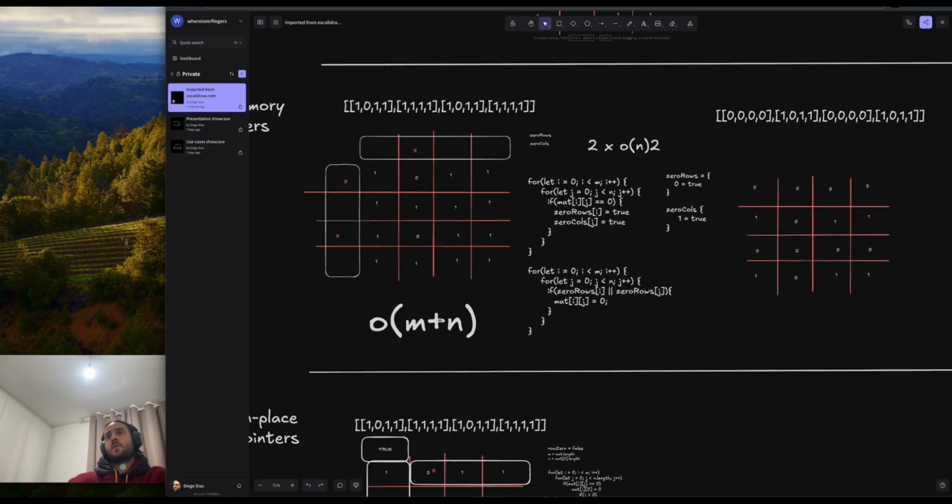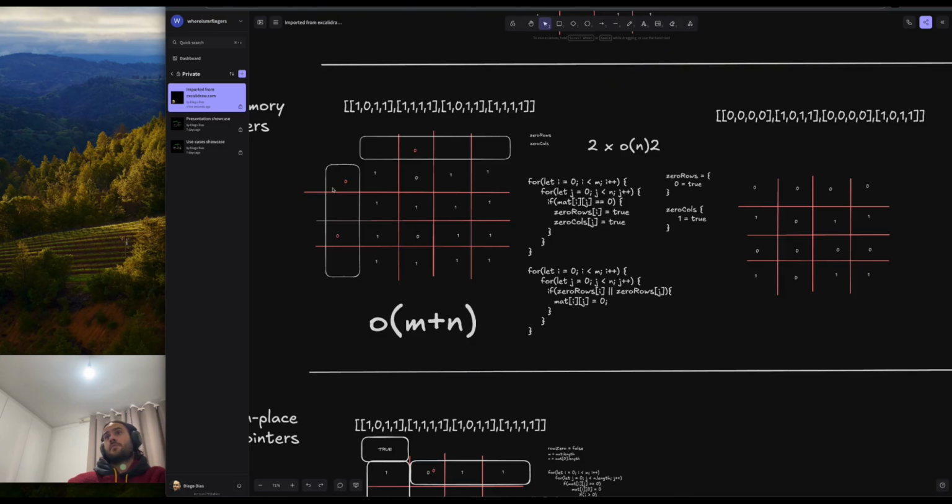That uses O(M×N) space because we will have these two objects, and in some use cases they can get filled with multiple zeros here. So in the worst case, we will have O(M×N) space for that. It's a simple solution, in my opinion. Though it uses M×N space, it is very straightforward.